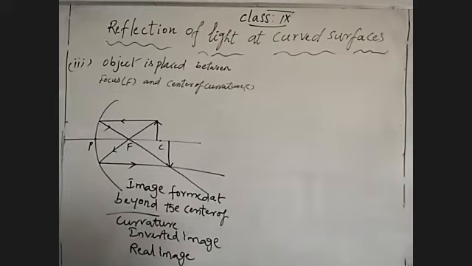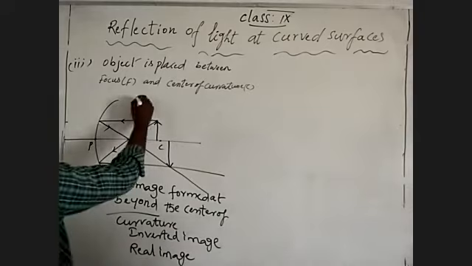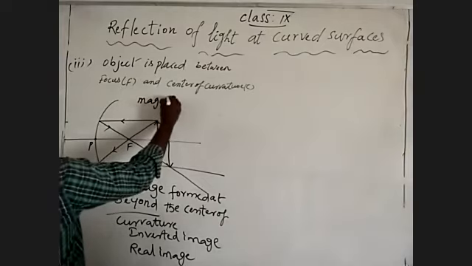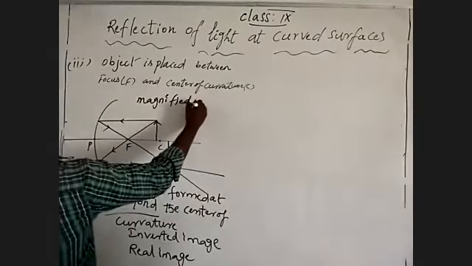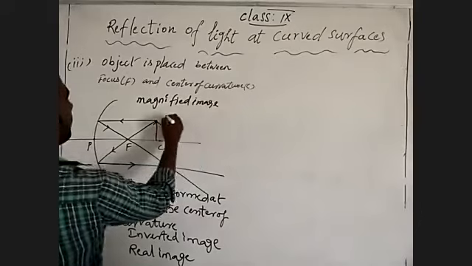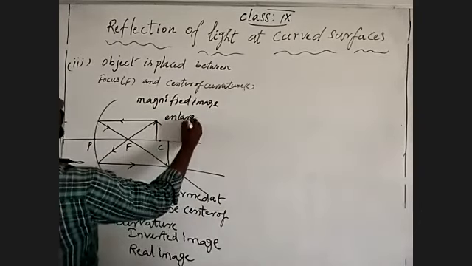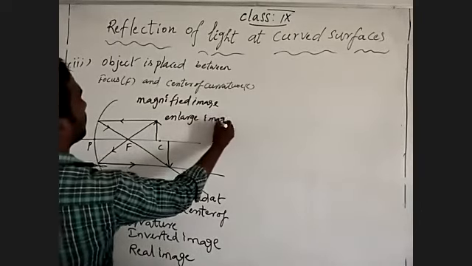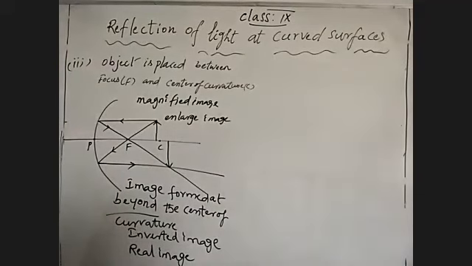Then what type of image is formed? Magnified image. Magnified image means enlarged image. Enlarged image means increased size. Understand? An object placed between focus and center of curvature, image formed beyond the center of curvature.